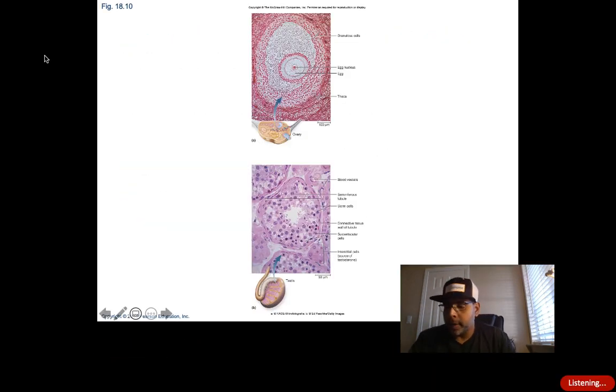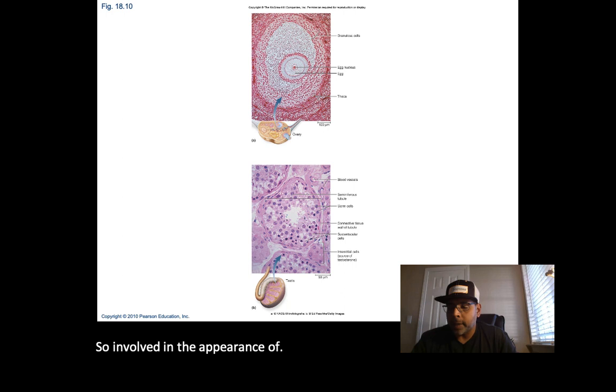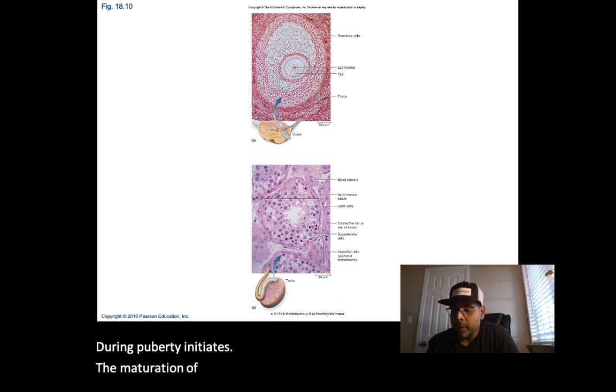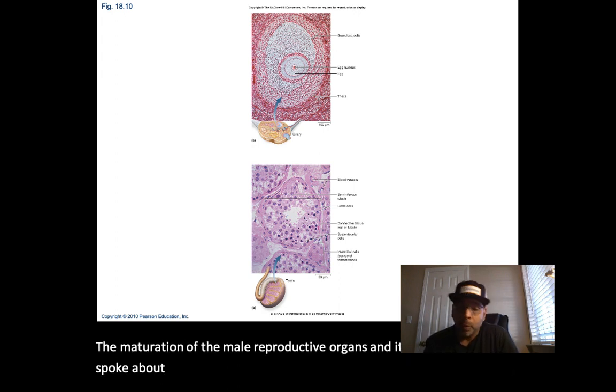So it's involved in the appearance of secondary sex characteristics. During puberty it initiates the maturation of the male reproductive organs. And it's involved with, as we spoke about earlier, normal sperm production as well.